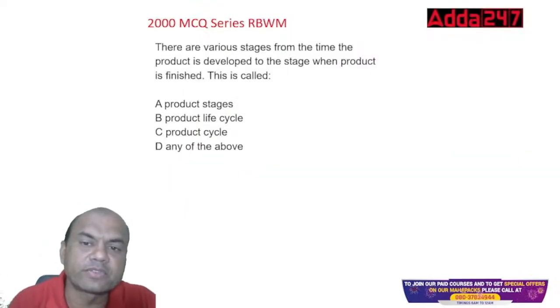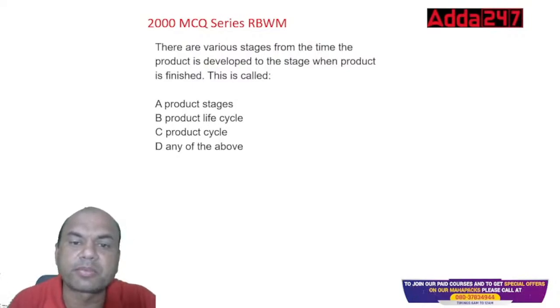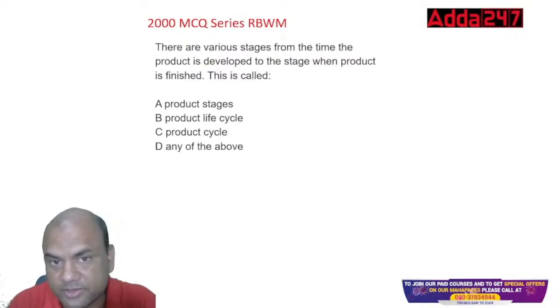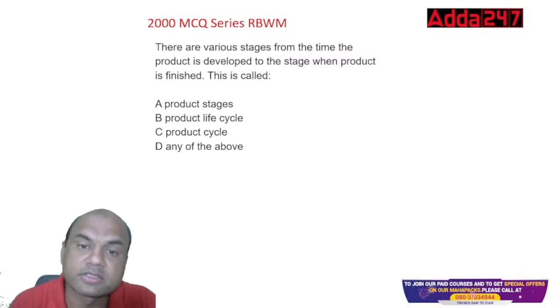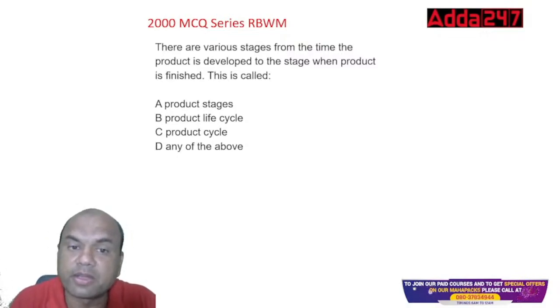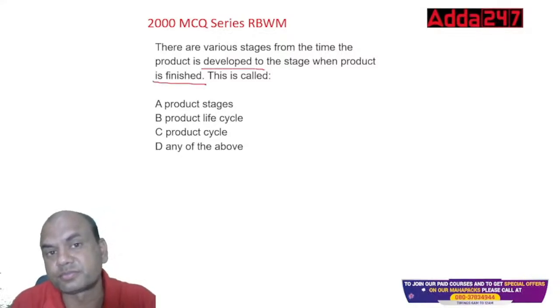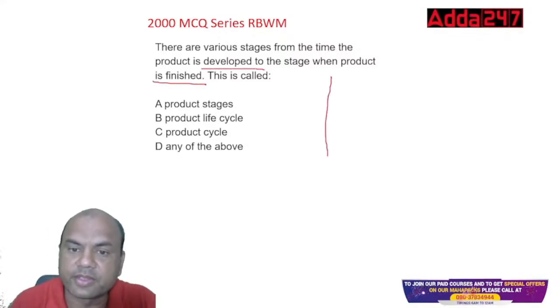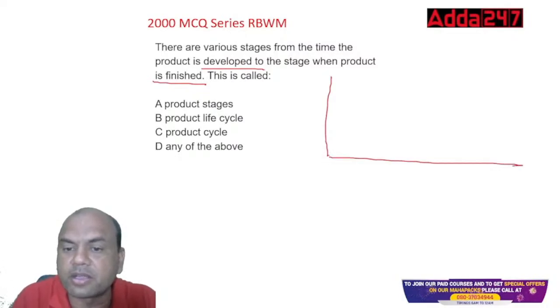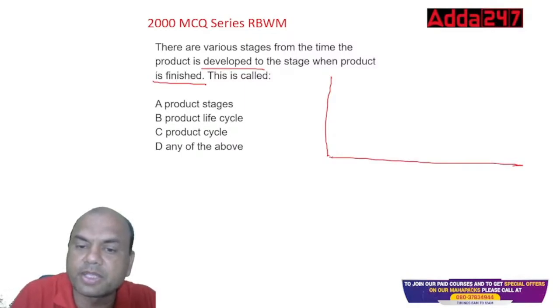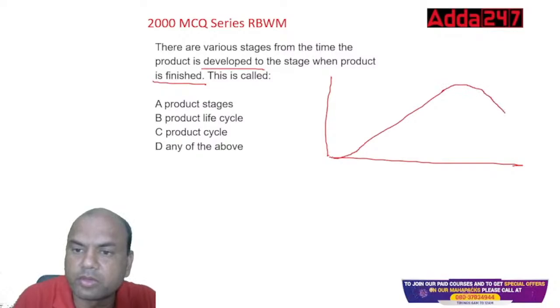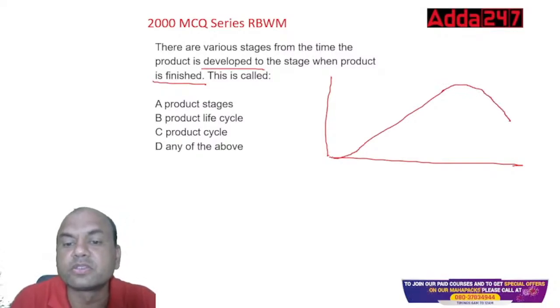There are various stages from the time the product is developed to the stage when the product is finished. This is known as PLC, product life cycle. This is the introduction phase, intro.